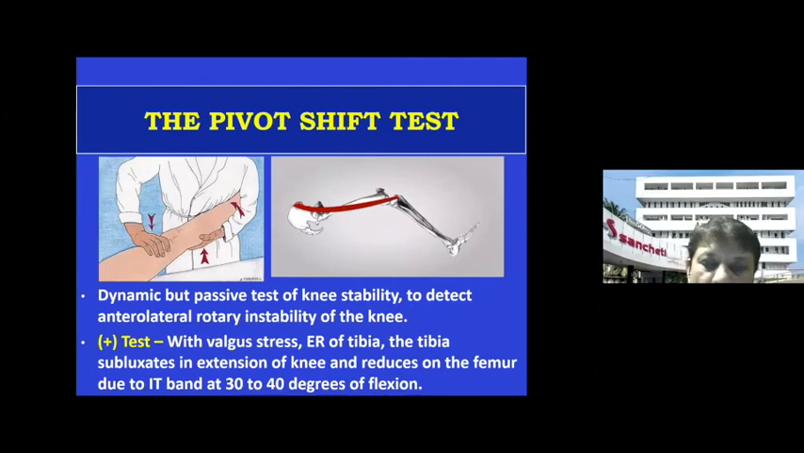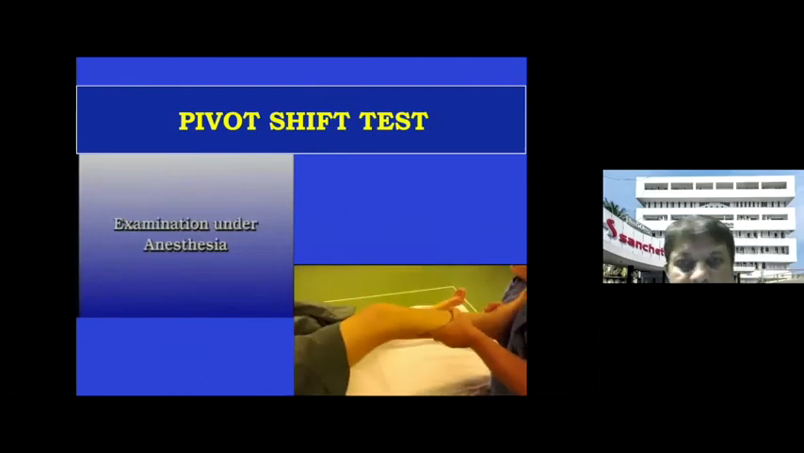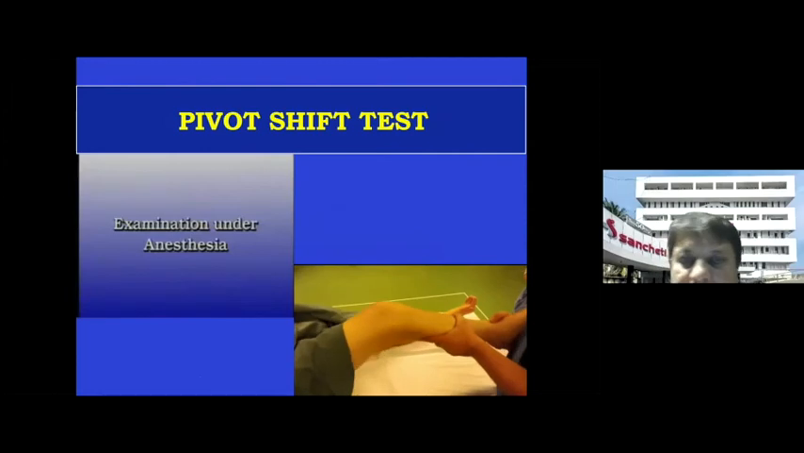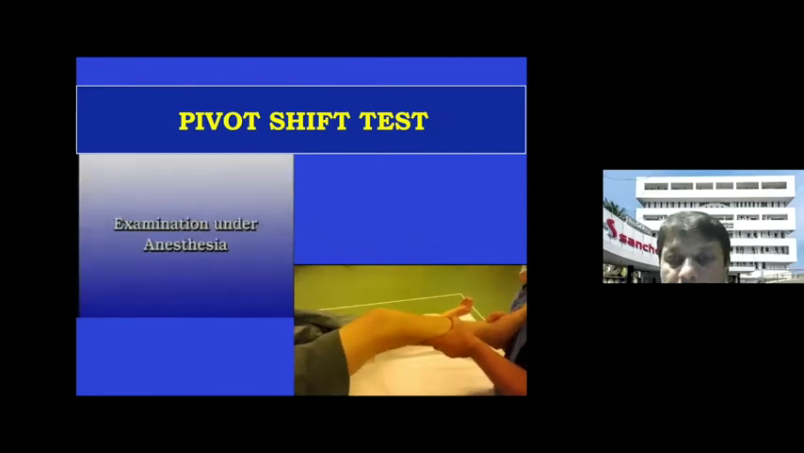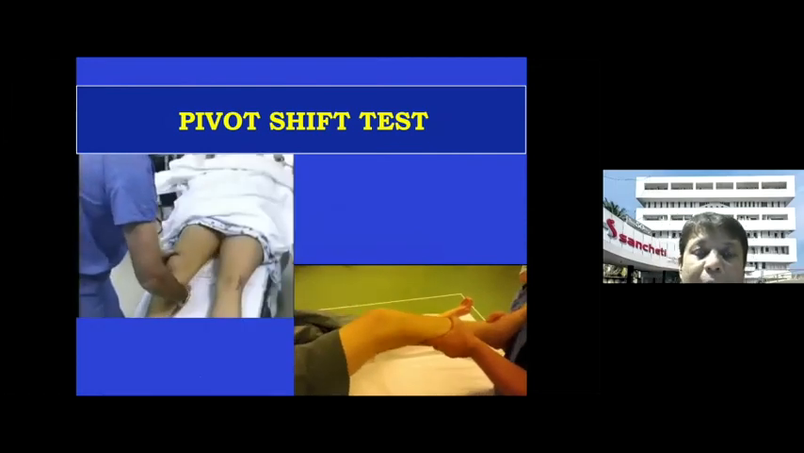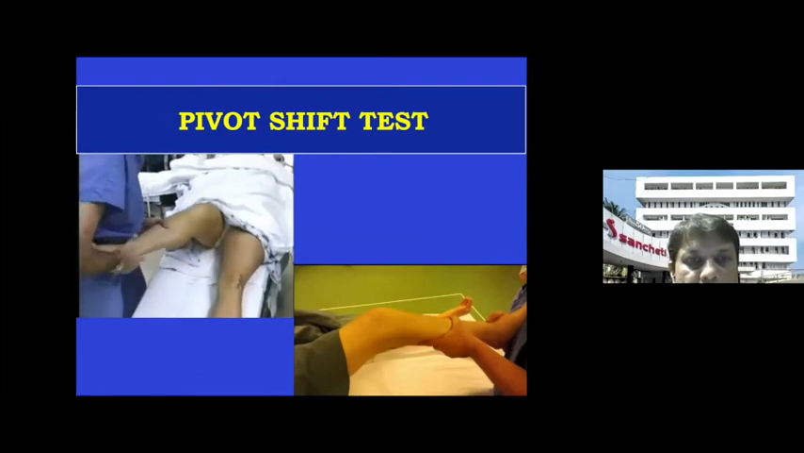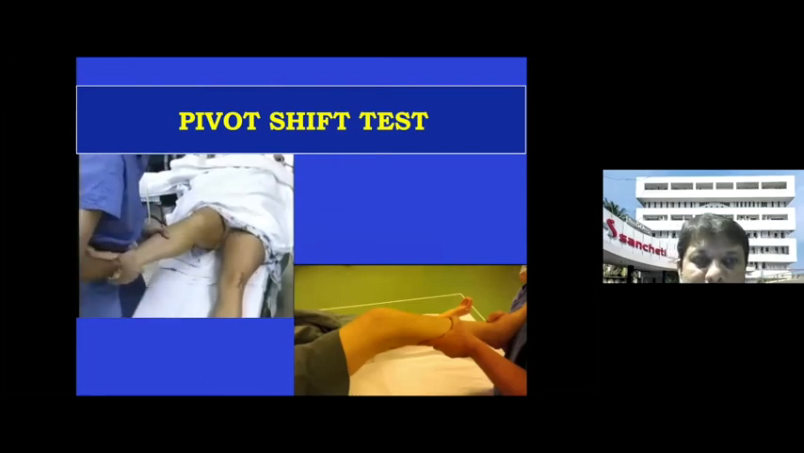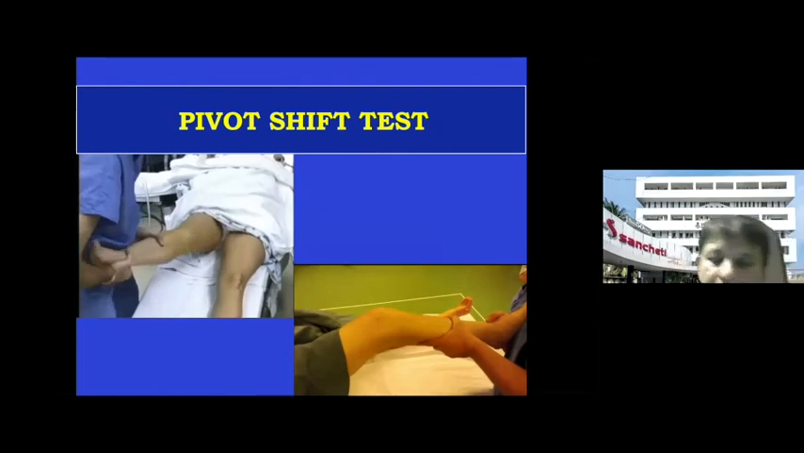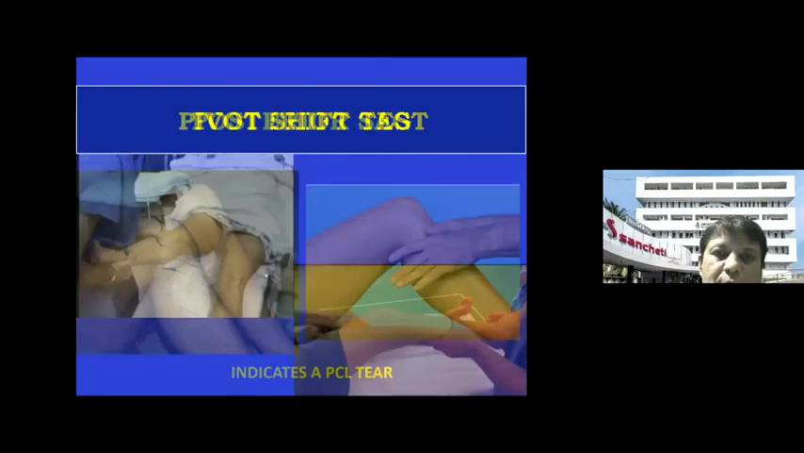Then you externally rotate the foot and give the valgus stress and then start flexing, and at 30 to 40 degrees it goes back into place. And this is how it is done. You can see a positive pivot shift. If it is an explosive pivot, what we call grade 3 pivot, then you have to suspect an anterolateral complex injury. And again, you can see here how the pivot shift test is done. Give valgus, give internal rotation, and then flex from the extended position.